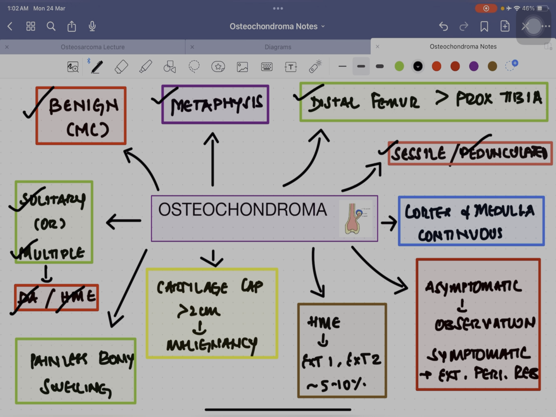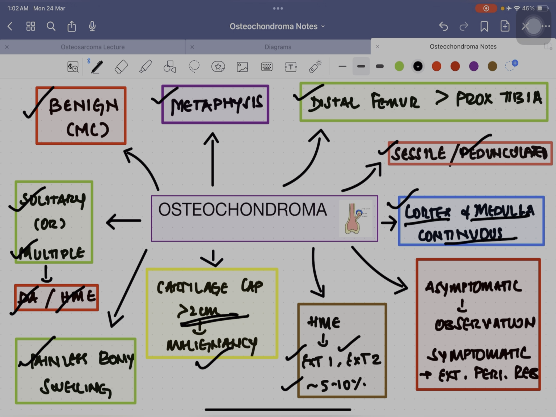Here, the most important or pathognomonic feature is that the cortex and the medulla are continuous with the bone. Coming to the clinical features, it is a painless bony swelling. On X-rays, you will not be able to see the cartilage cap, so an MRI is done to assess the size of the cartilage. If the cartilage cap is more than 2 cm in adults, it suggests malignancy. A few points on hereditary multiple exostosis: the chance of malignant conversion is approximately 5 to 10%. The most common genes responsible for this mutation are the EXT1 gene and EXT2 gene.